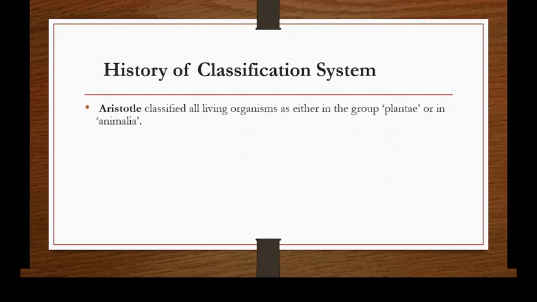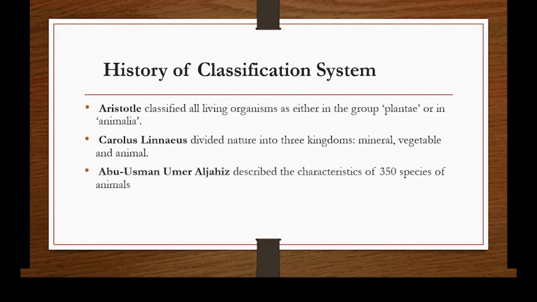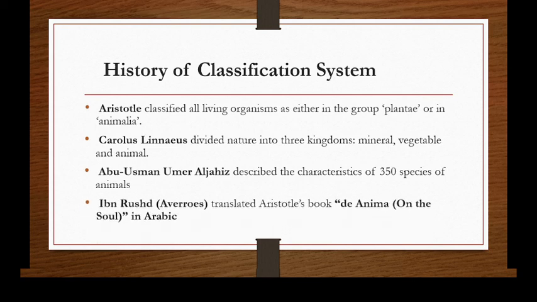Initially, Aristotle classified all living organisms into two major groups, Plantae and Animalia, while after that, Carolus Linnaeus divided nature into three kingdoms: mineral, vegetable, and animal. Abu Usman described the characteristics of 350 species of animals, and Ibn Rushd then translated Aristotle's book, the Enigma, into Arabic.